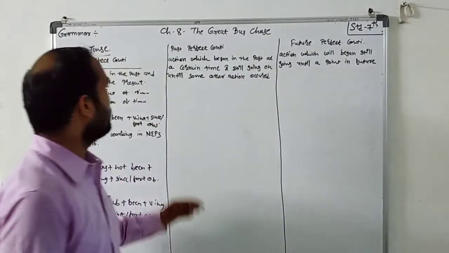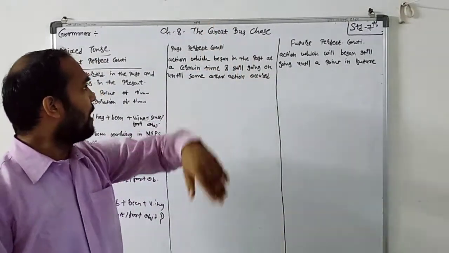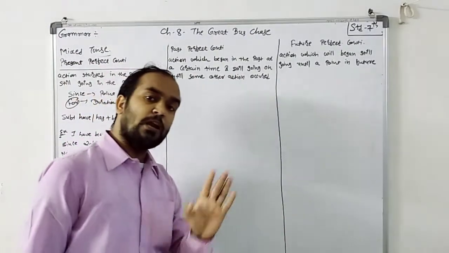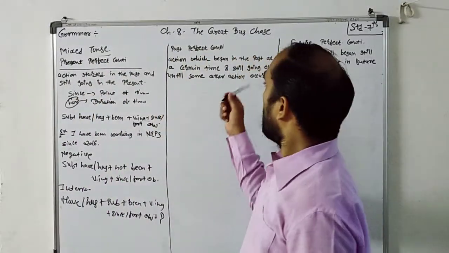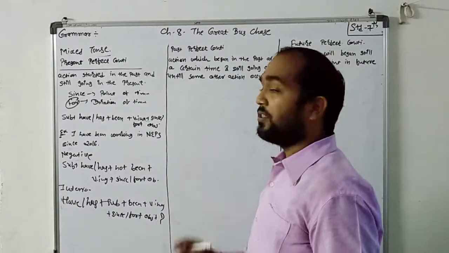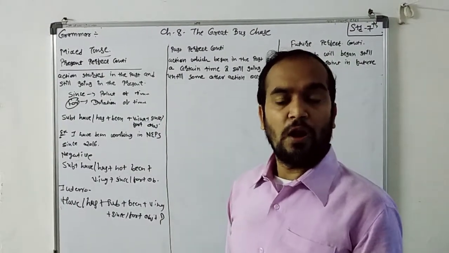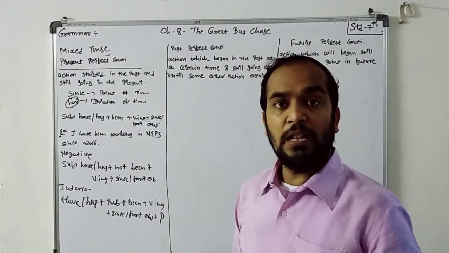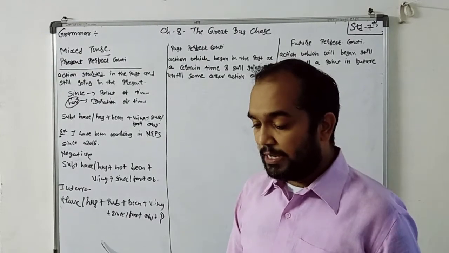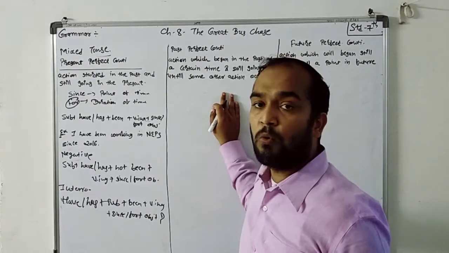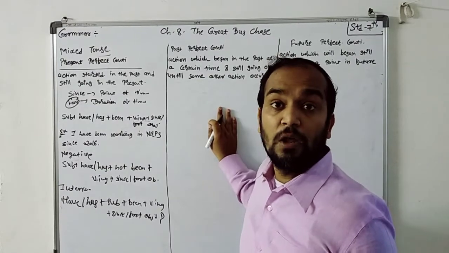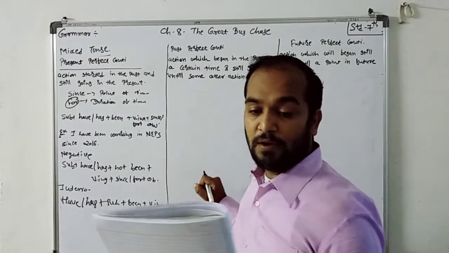Now past perfect continuous tense. It is an action which began in the past at a certain time and is still going on until some other action occurred. Until when will it go on? Until the other action occurred. It means here you have to focus on the duration of the event.